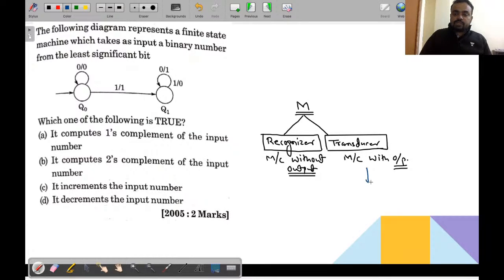So in this kind of machine, no final states exist. So just see over here.